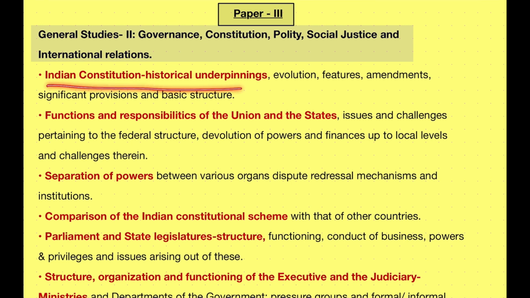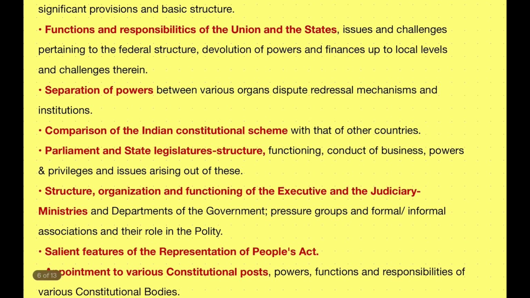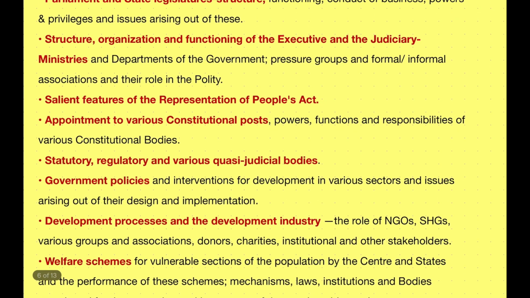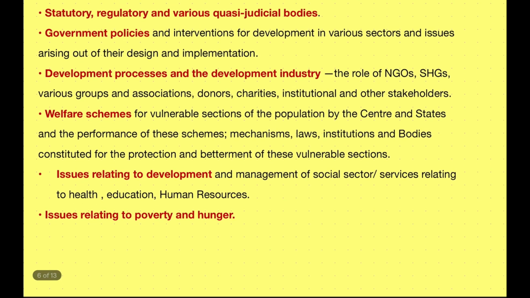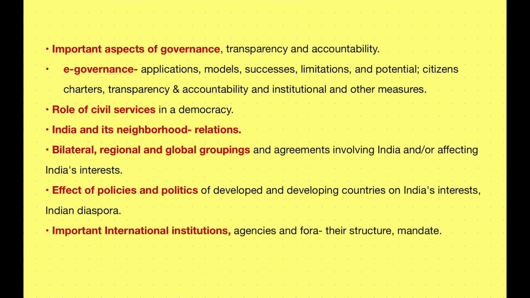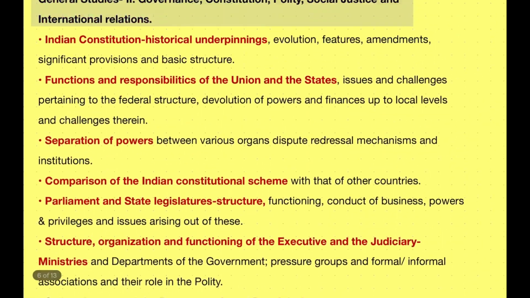It will cover the Indian constitution, functions and responsibilities of union and state, separation of powers, Indian constitutional scheme comparison, parliament and state legislature, executive and judiciary, ministries, features of the Representation of People's Act, appointments to various constitutional posts, judicial bodies, government policies, development process and the development industry, welfare schemes, issues relating to development, poverty and hunger, important aspects of governance, e-governance, role of civil services, India and its neighborhood relations, bilateral, regional and global groupings, effects of policies and politics, important international institutions. So these are all the topics which will be covered in GS2.